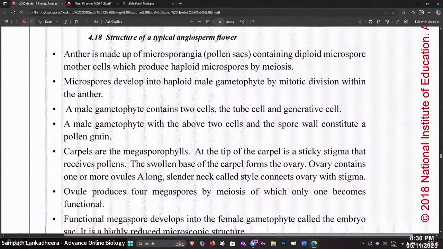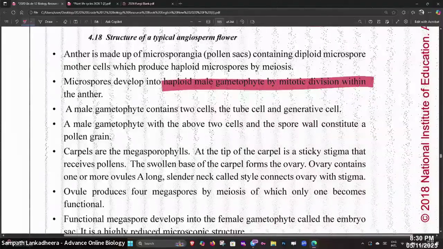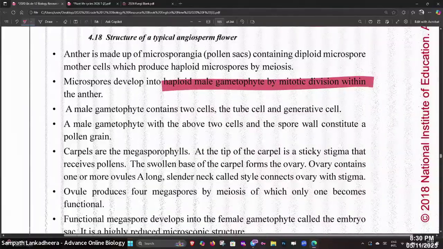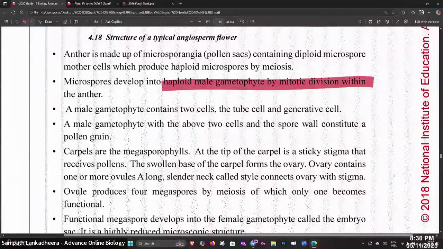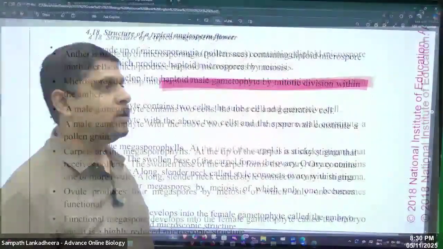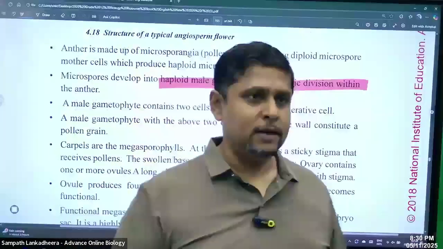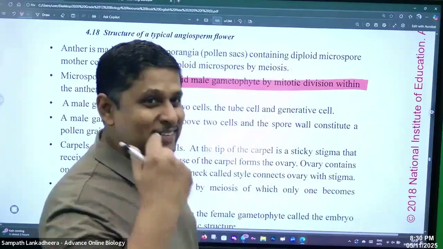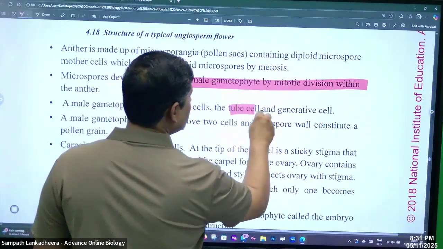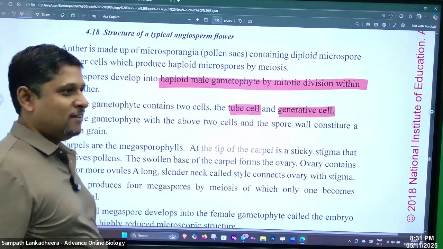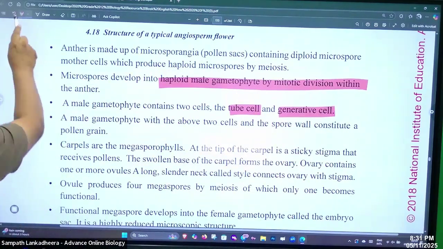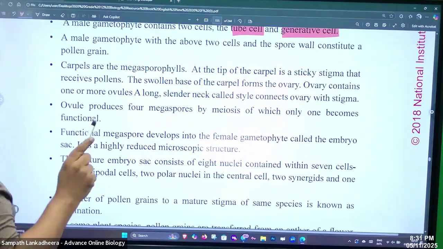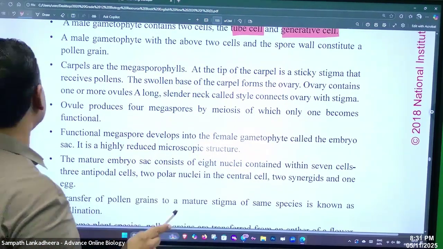Microspores develop into the haploid male gametophyte by mitotic division within the anther, so the haploid male gametophyte is the germinated pollen. Germinated pollen is the male gametophyte. It has two cells, the tube cell and the generative cell. Male gametophyte with about two cells and spore wall